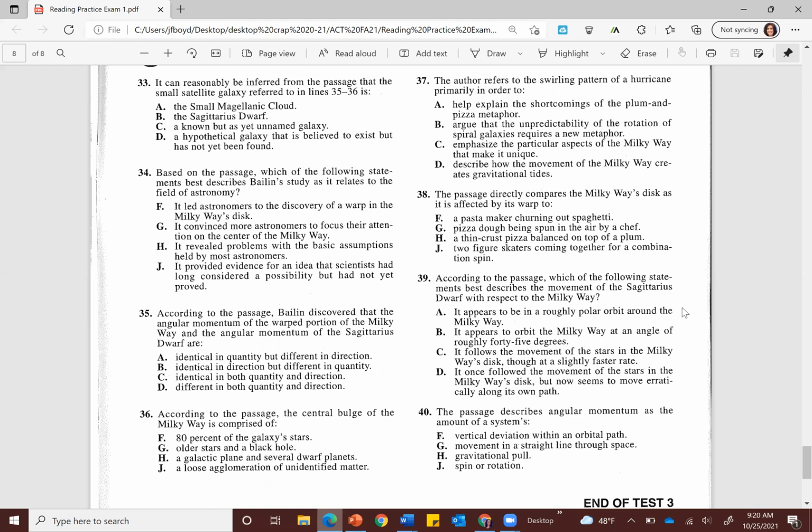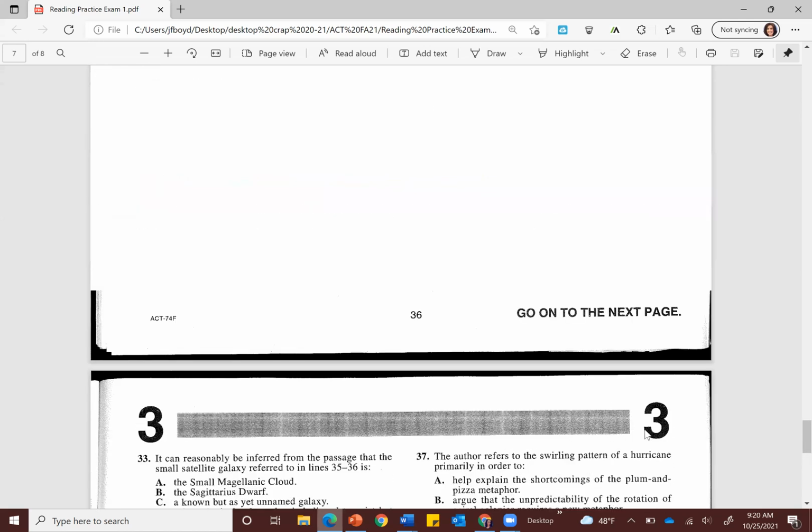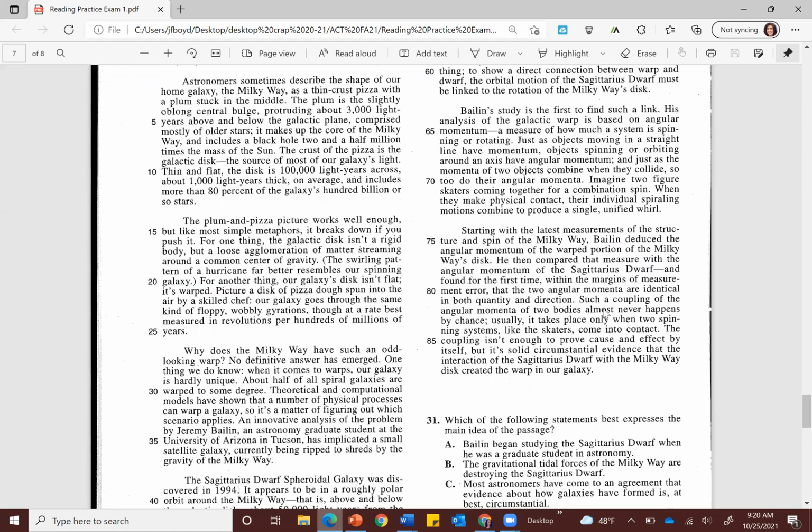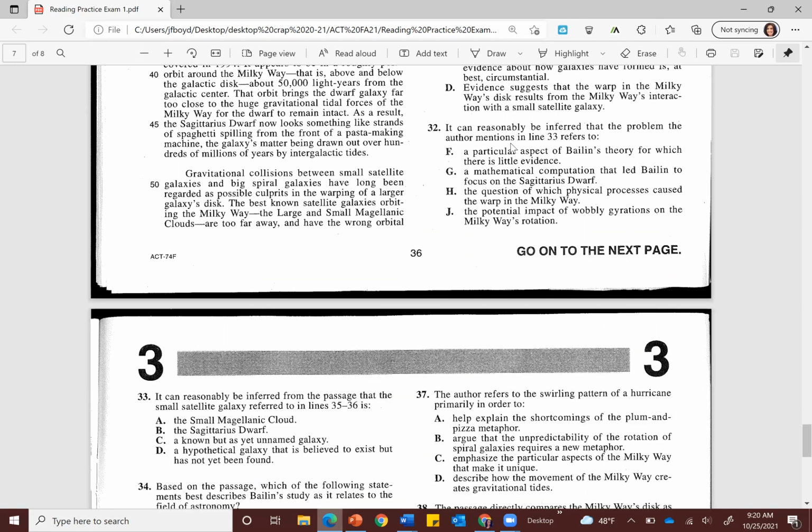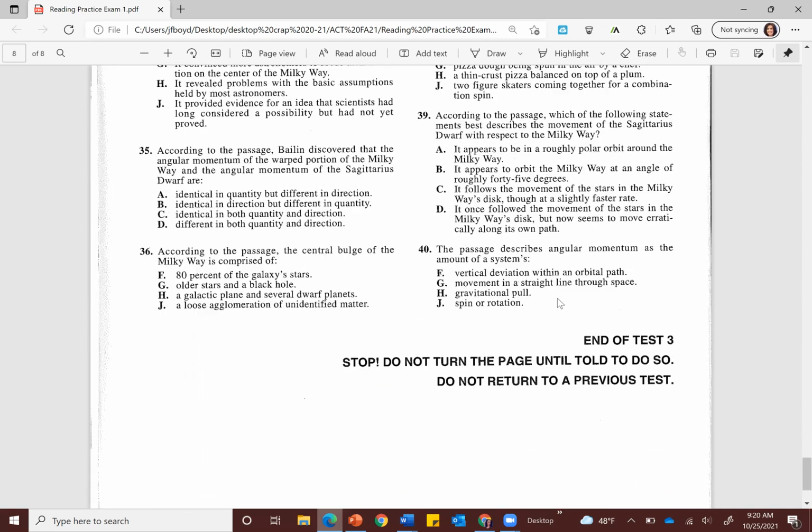The answer to number 40 is J, spin or rotation. And of course, it's a key ideas and details question. With things like this that ask you to define terms that you might not have known using the text, don't be afraid to scroll back up and see. Let's see. Oh yeah, here we go. Angular momentum. I remember noting that when you were reading it and thinking, oh, I think that we saw that in a question below. A measure of how much a system is spinning or rotating. And that's going to support J being the correct answer there.